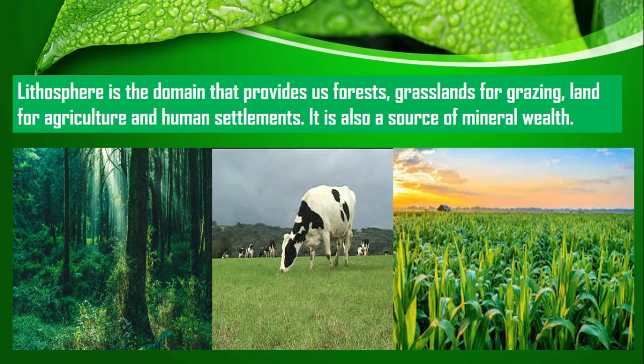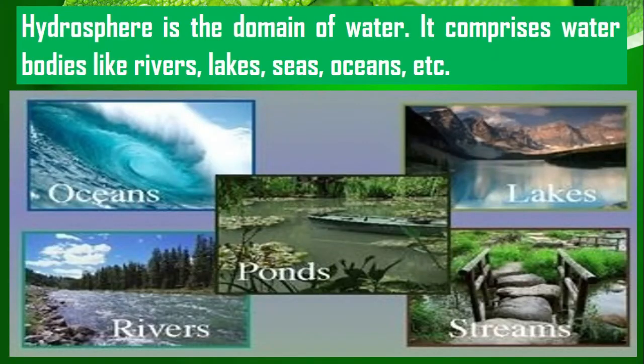Let's move to the second one, that is hydrosphere. Hydrosphere, the term derives from hydr, which relates to water. So hydrosphere is the domain of water. It means where water is available, we call it hydrosphere. Water available in any form, solid ice, liquid water and gas water vapor, all comes under hydrosphere.